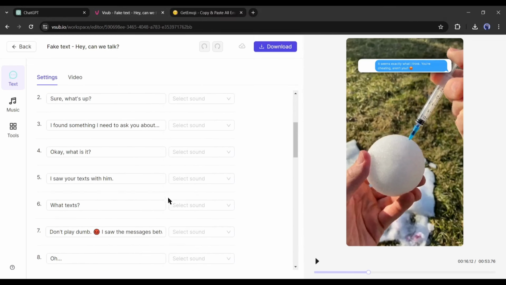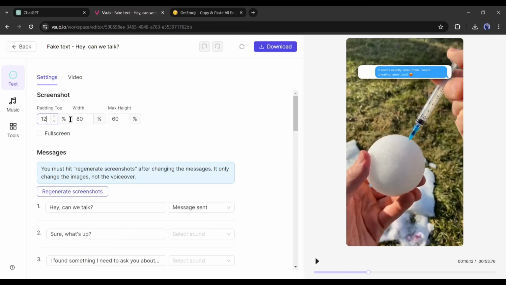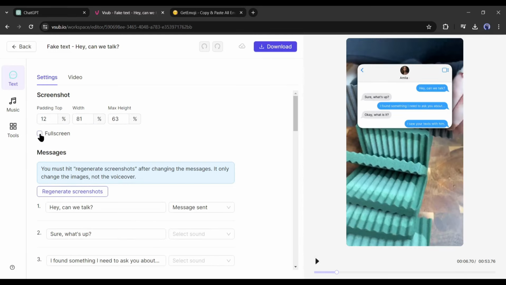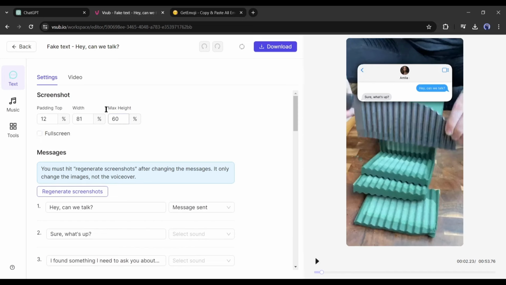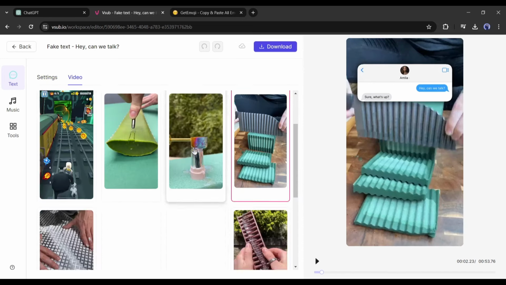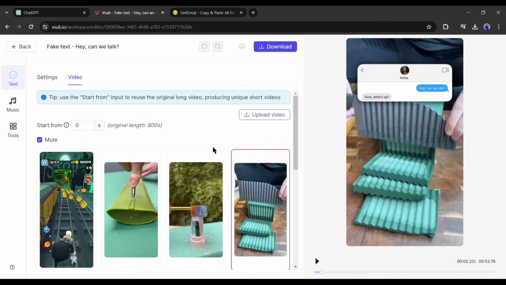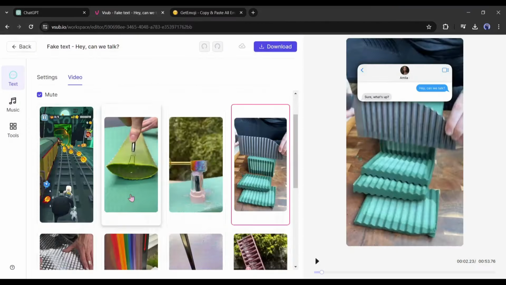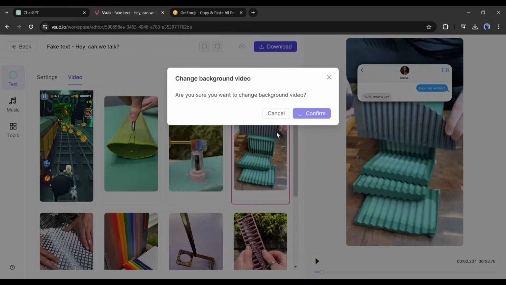At the top of the Settings tab, you will find options for customizing the size of the screenshot. You can even make it full screen. Next, if you want to change the background video clip, come to the Video tab from here. You will find the stock free video library here. You can even upload your own video assets. This time I will use a video clip from the library, but I suggest using your own video clip.